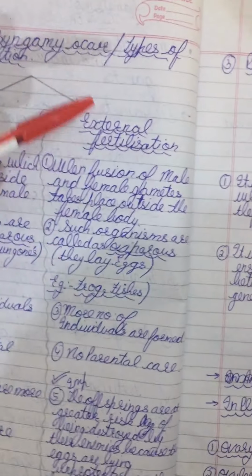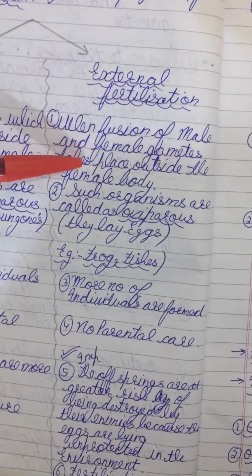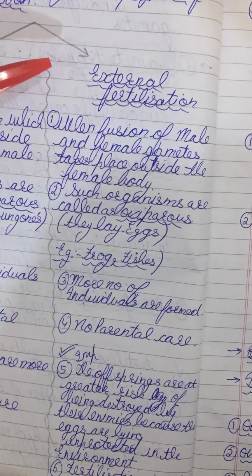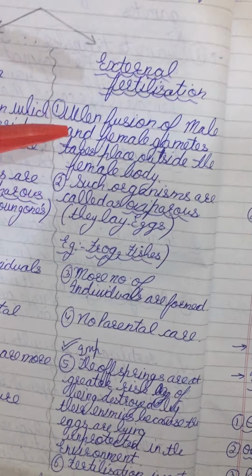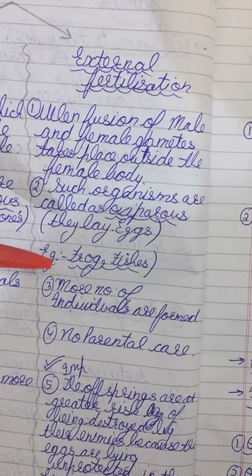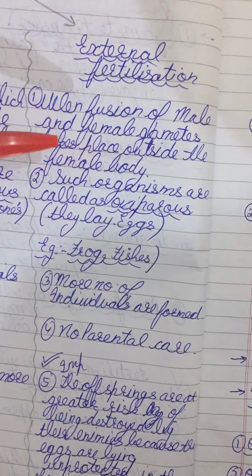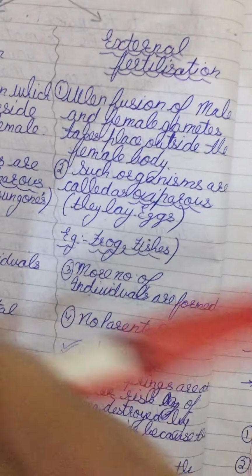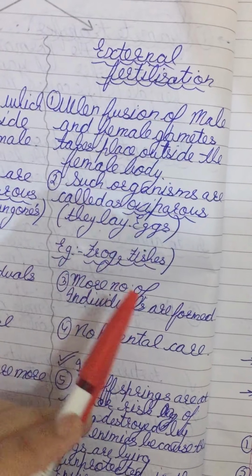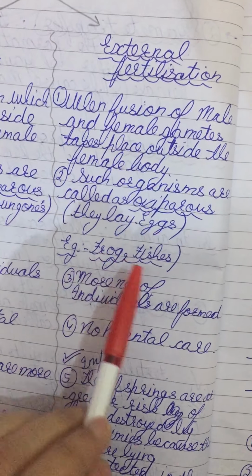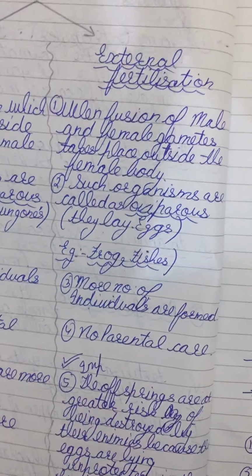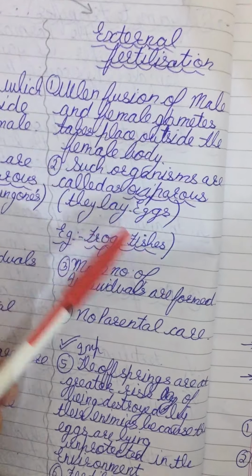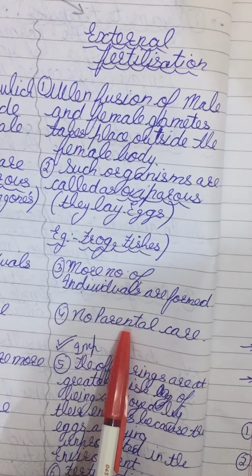But in case of external fertilization, where the fusion takes place outside the body of the female, it can take place in water or mud, etc. The organisms lay eggs and the offsprings are formed outside the body. They are oviparous, for example frog and fishes. In this case, a larger number of individuals are formed, but there is no parental care.